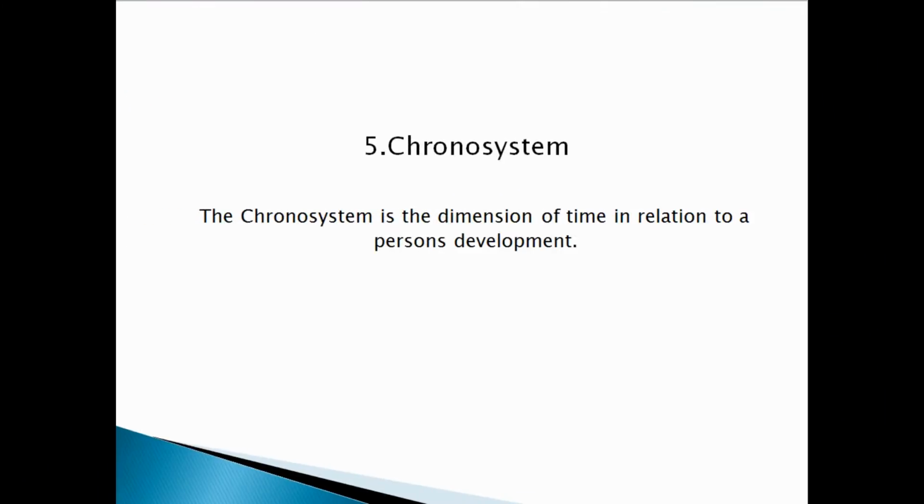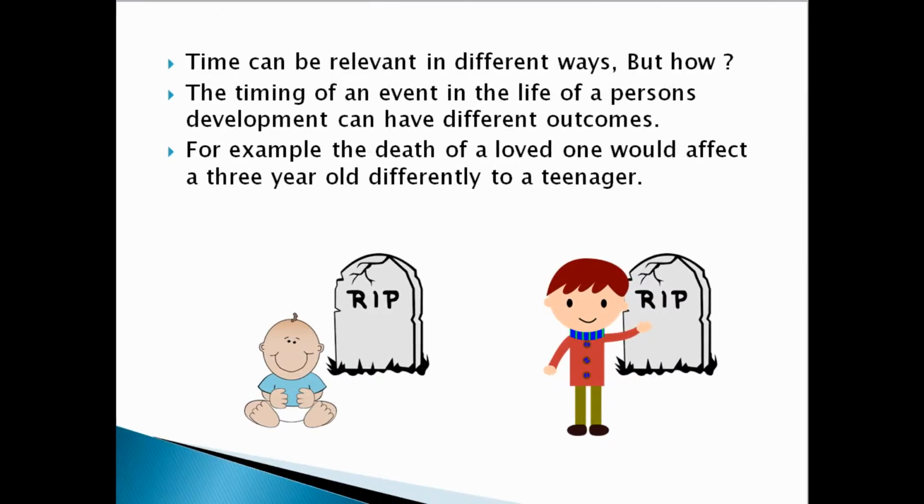We're now going to finally look at the Chronosystem. The Chronosystem is the dimension of time in relation to a person's development. Time can be relevant in different ways, but how, you may ask? The timing of an event in the life of a person's development can have different outcomes. For example, the death of a loved one would affect a 3-year-old differently to how it would affect a teenager.